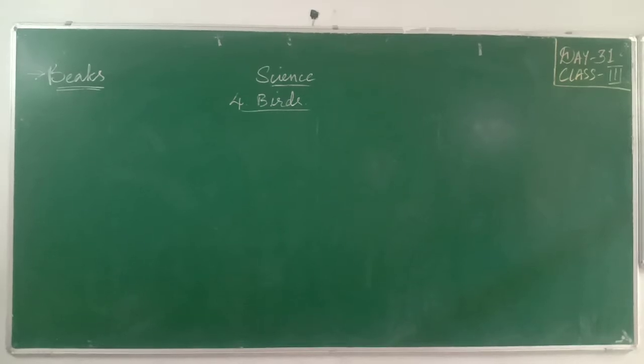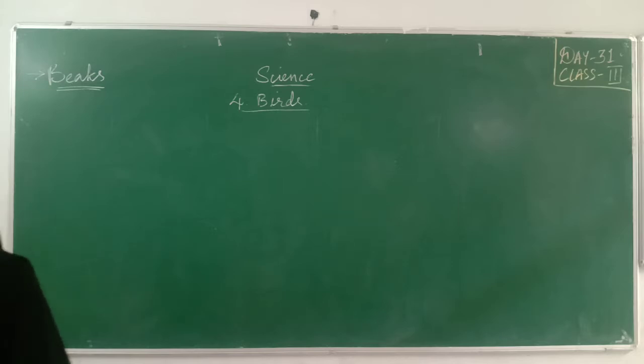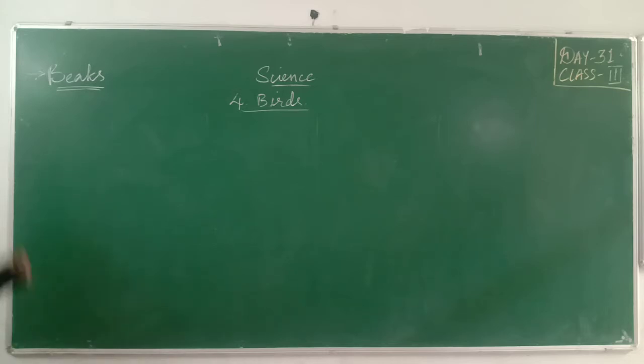We are going to start our next topic in the same lesson, birds, that will be beaks. In the previous topic of this lesson, we learned about the different types of feathers the birds have. Today we'll look at the different kinds of beaks the birds have. Now, what is a beak? A beak is nothing but the mouth of a bird.